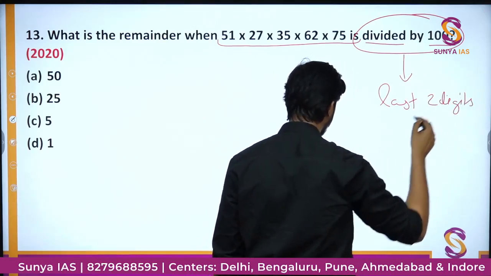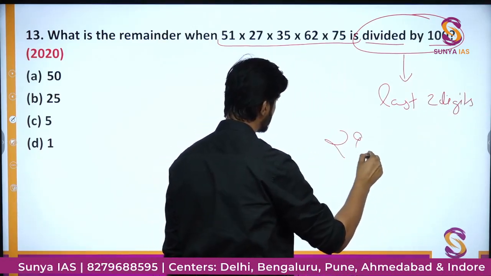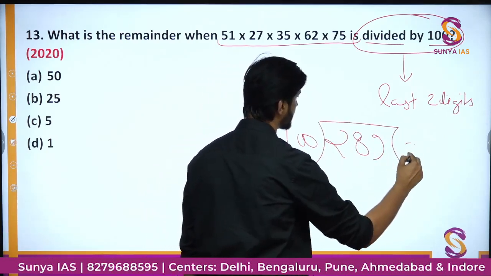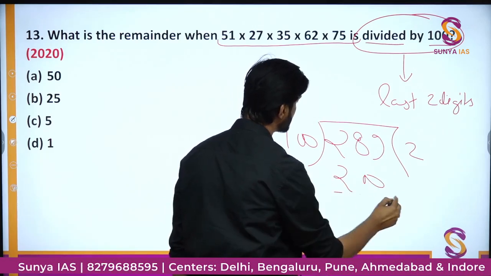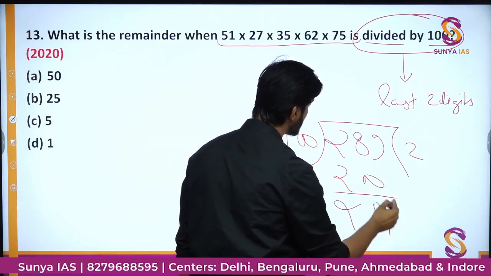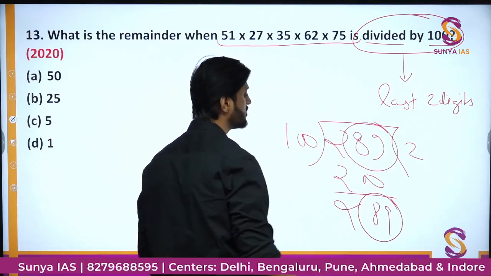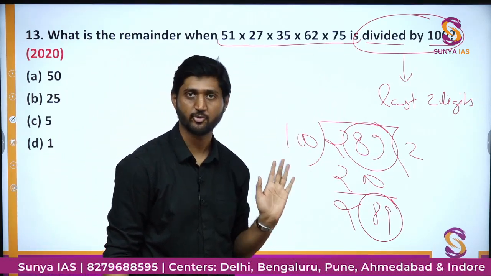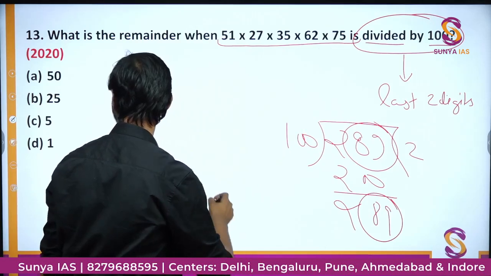Getting the idea? If you divide, let's say, 289 by 100, it will go perfectly 2 times and the remainder will be 89. So what is 89? It is nothing but the last two digits, and the last two digits are something we have to find in this particular product. Okay, let me just write down the product again.